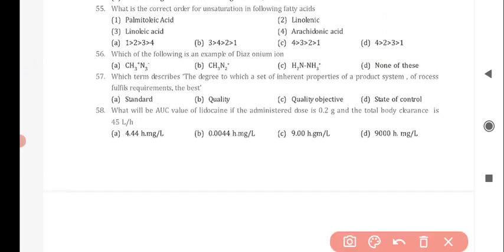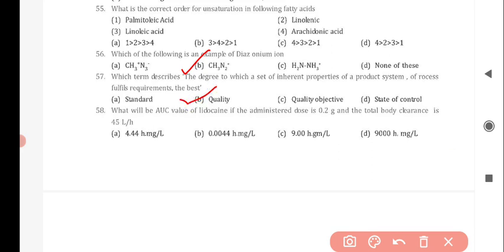Next question is, which of the following is an example of diazonium ion? And the correct answer is option B, CH3N2 positive. Next question is, which term describes the degree to which a set of inherent properties of a product, system, or process fulfills requirements the best? And the correct answer is option B, that is quality.